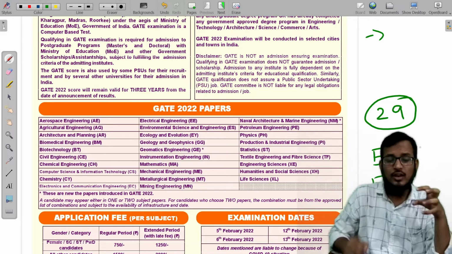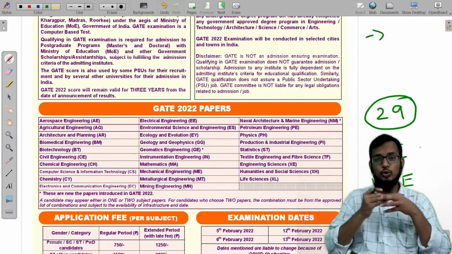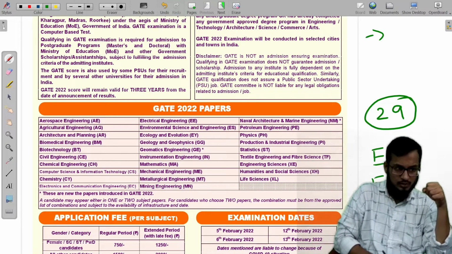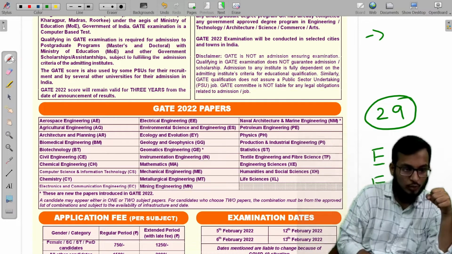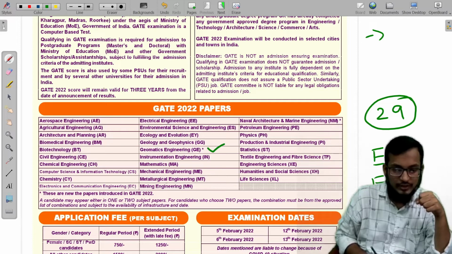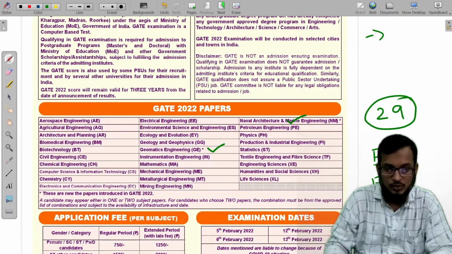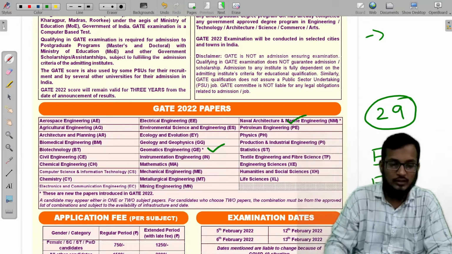And this year, the good thing is that IIT Kharagpur introduced two new papers. What are the two new papers? One is geomatics engineering, and the other one is naval and marine engineering. So these are the two new papers introduced this year. Okay, so what are the important dates?